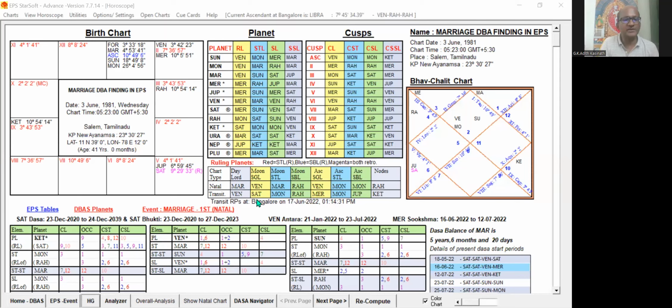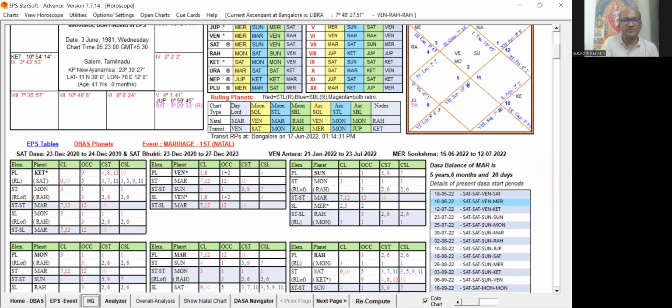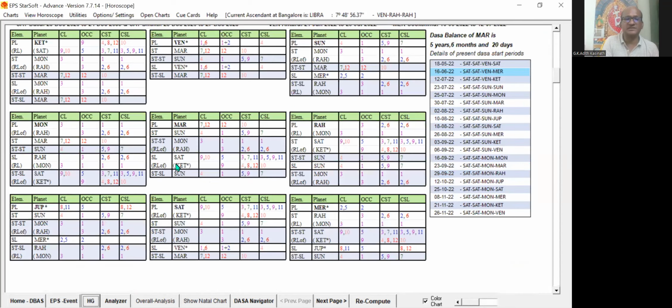This is the birth chart which I was explaining in the previous video, wherein the native got married in Jupiter Mahadasa, Saturn Buddhi, and Mars Antara.